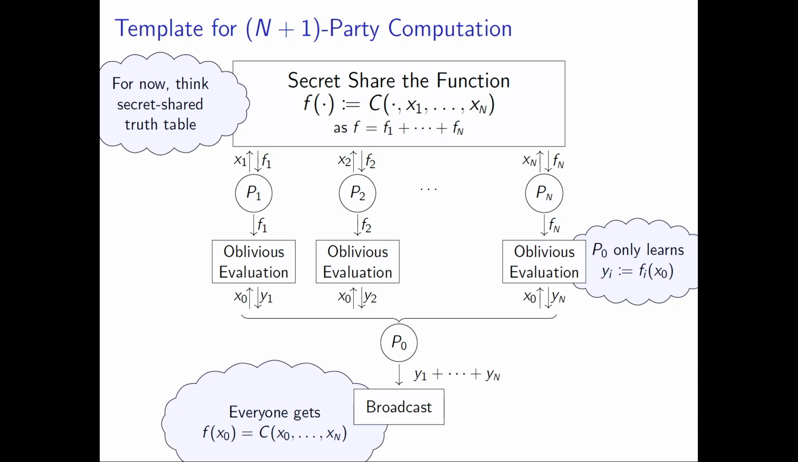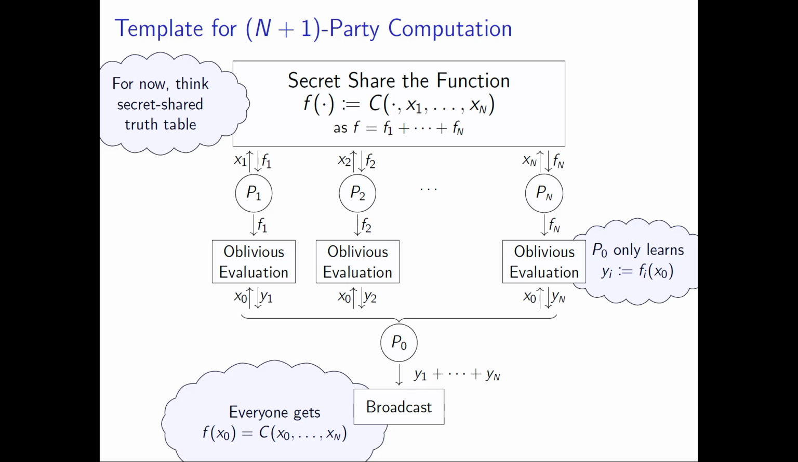But you can also see it as just simply a share of the function f. So now that all of the parties P1 to Pn each have their share of the function in which they hard-coded their inputs, they each pairwise perform an oblivious evaluation with the last party P0.